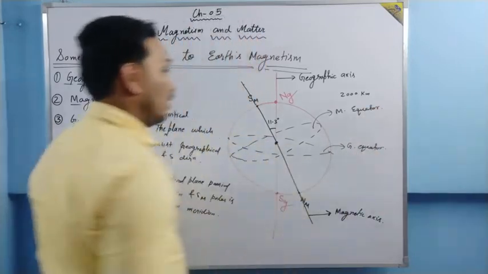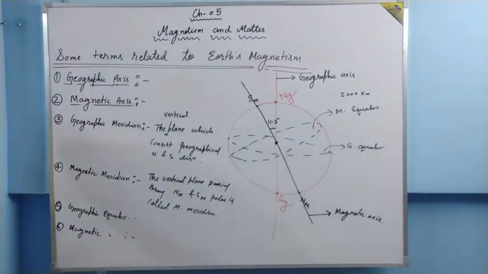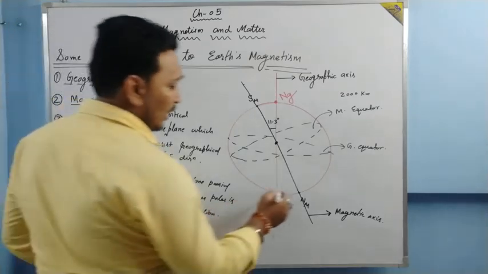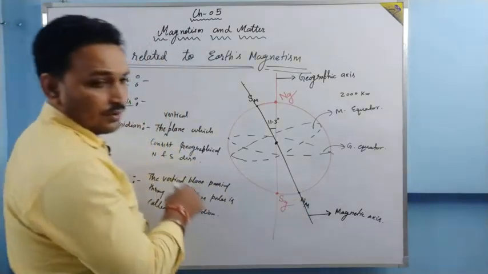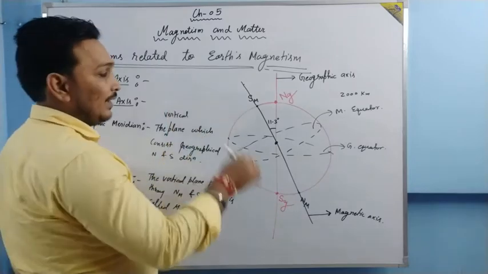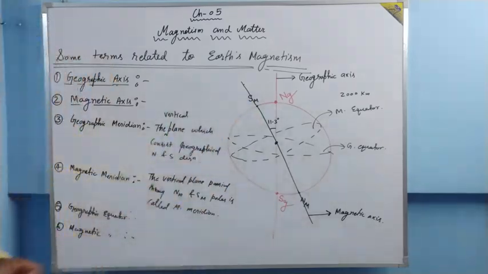So what is the pattern of the magnetic field lines? How is the magnetic field line pattern? Just see, from the North Pole, magnetic field lines come out, and then they terminate at the South Pole.